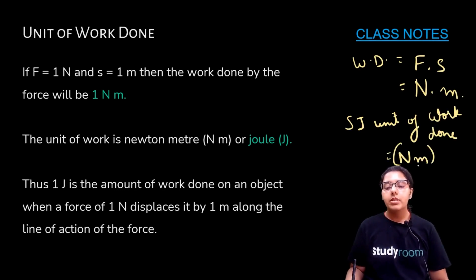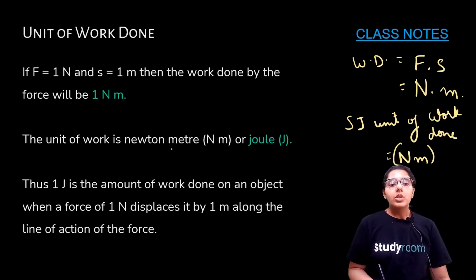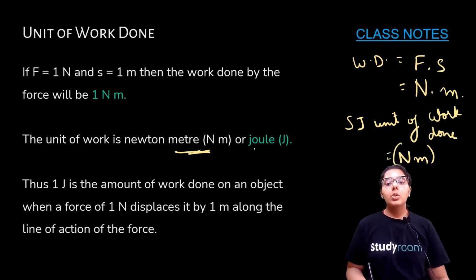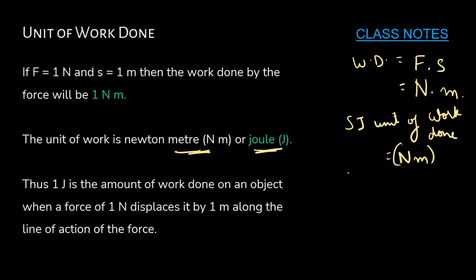In multiplication, Newton into meter, Newton meter. So this Newton meter is also known as joule. Just like force is denoted by N, Newton, work done is denoted by Newton meter as well as by joule. So joule is equal to Newton meter.